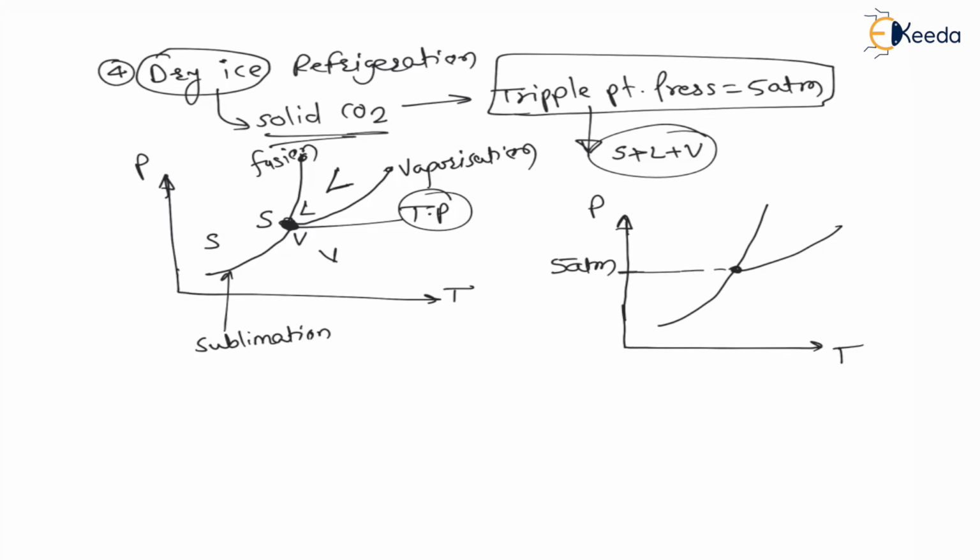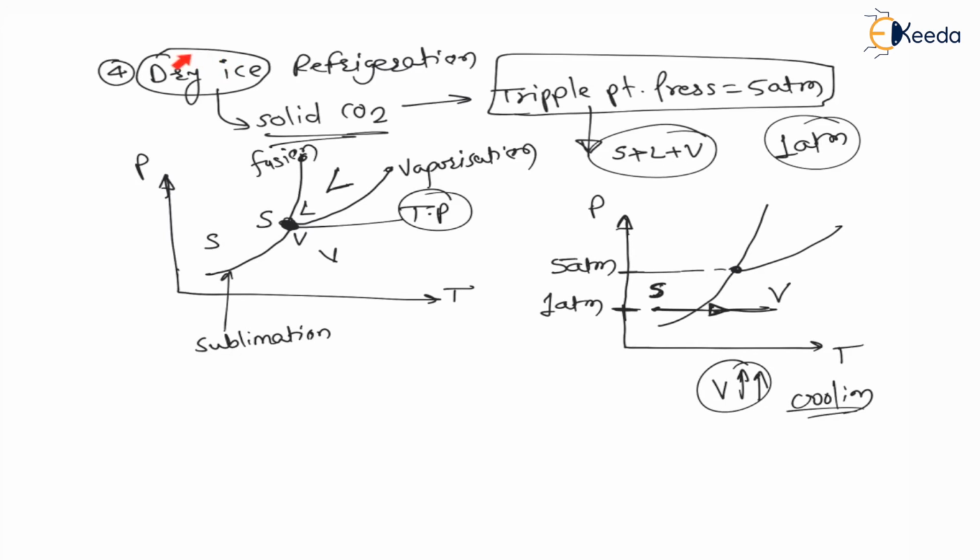Now whenever this dry ice is kept at 1 atmosphere, that is atmospheric pressure, then see, directly this dry ice will absorb heat from the atmosphere, and directly solid becomes vapor, and the process is called sublimation. And during this process, the solid becomes vapor, meaning the volume is expanding very much, right? The volume of this dry ice will expand, and during this sudden expansion process there is always a cooling effect.